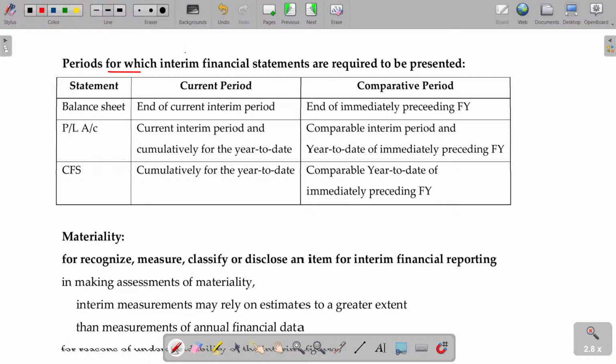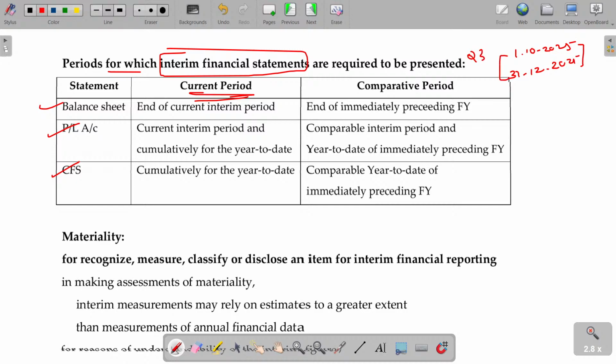Periods for which interim financial statements are required: balance sheet, P&L account, CFS. Current period: if you prepare for 1st October 2025 ending on 31st December 2025, this is the third quarter, named Q3.